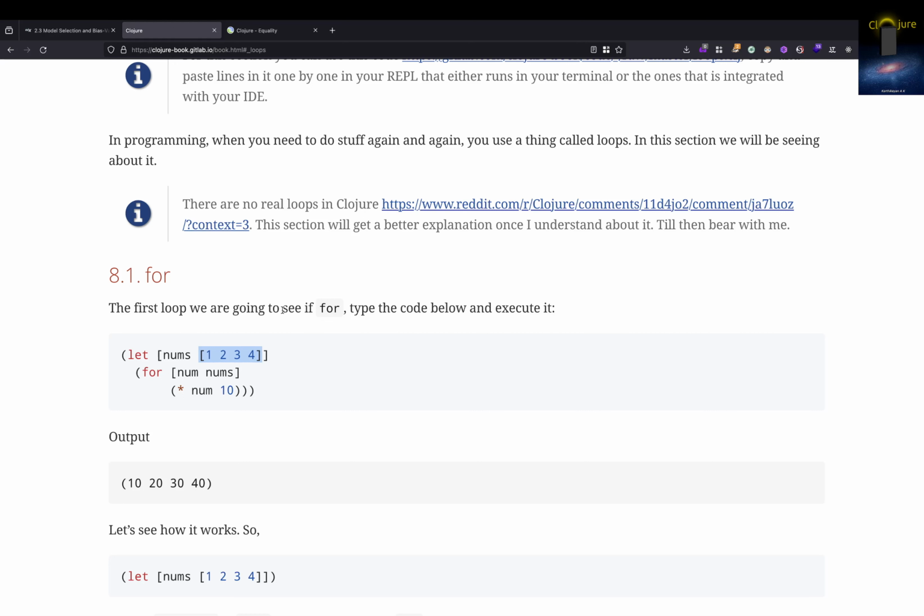It means do something again and again. For example, every day you wake up, log into your laptop and then start doing your work, or you brush your teeth every day and all those things. That's called a loop. That is, you do it each and every day.